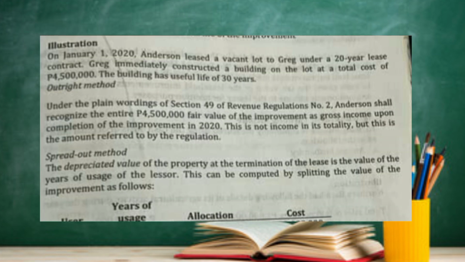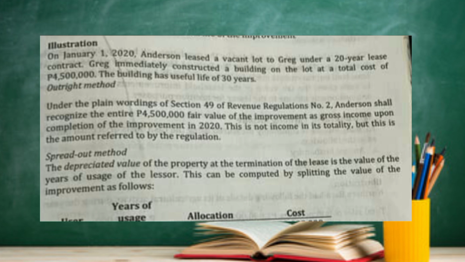Let's say on January 1, 2020, Anderson leased a vacant lot to Greg under a 20-year lease contract. Greg immediately constructed a building on the lot at a total cost of 4,500,000 pesos. The building has a useful life of 30 years.